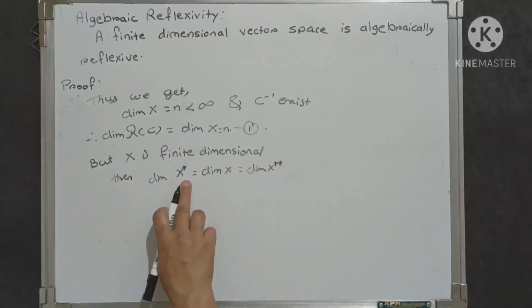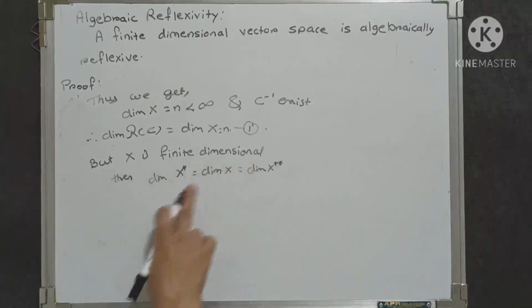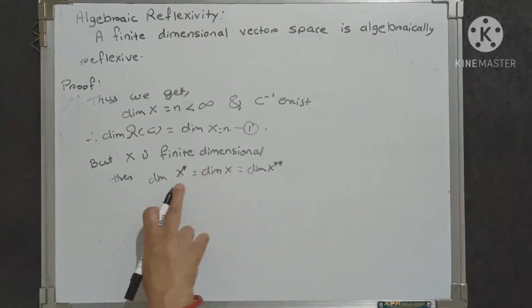Therefore the dimension of x star and x double star are all equal.